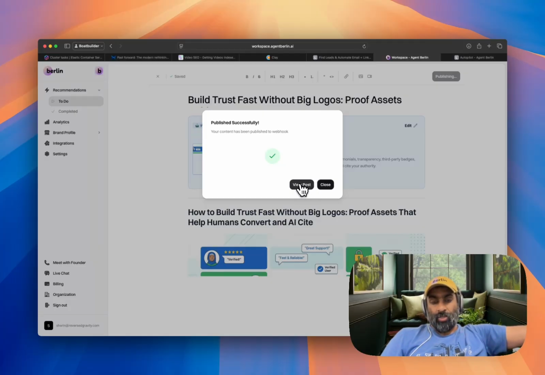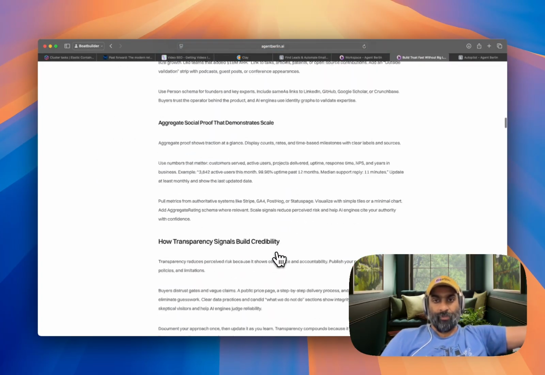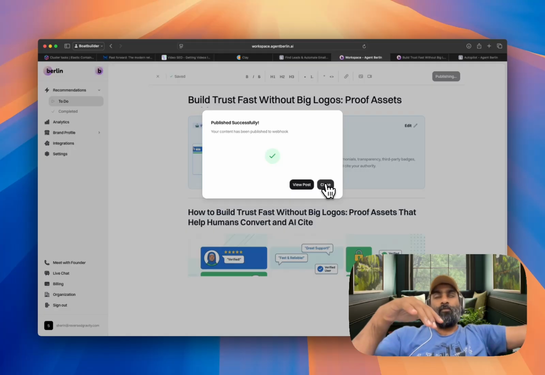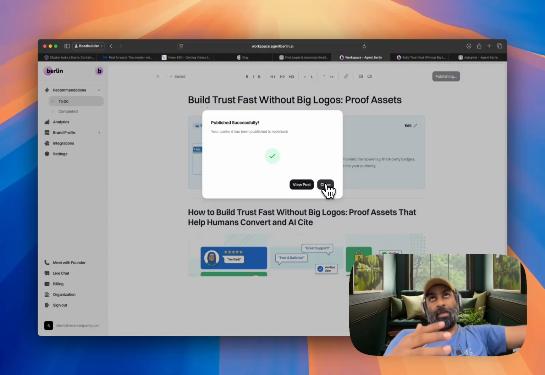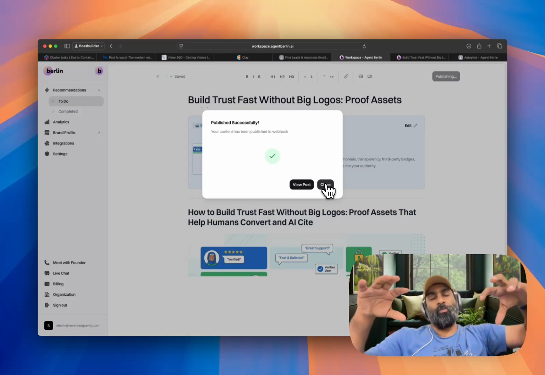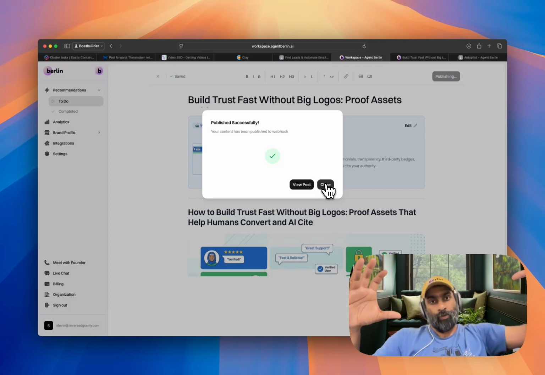Now we can click on this view post and go to the post page to see the full content. And it's published in your blog directly. Now, after the content publication, there are more things that, as far as I know, no other platform is doing. Berlin constantly monitors the performance of the article that's been published in your Google Search Console, the keywords or the search prompts or the semantic space where this blog post should have been presented.